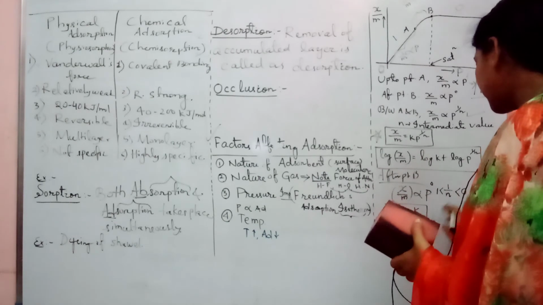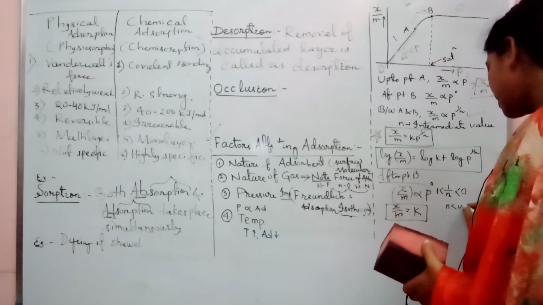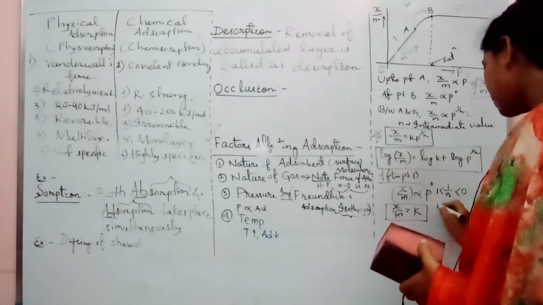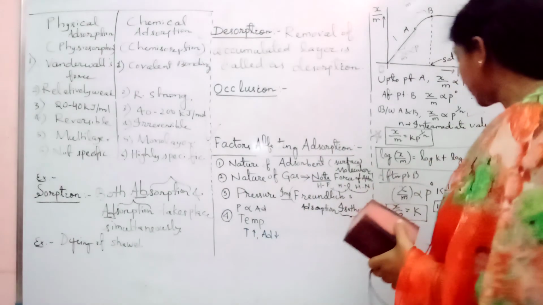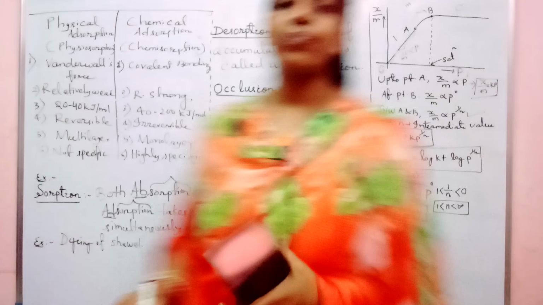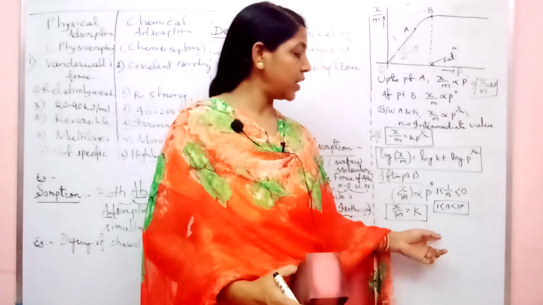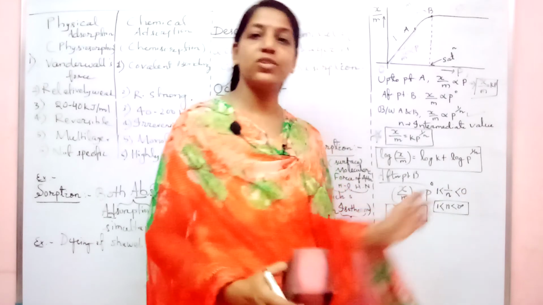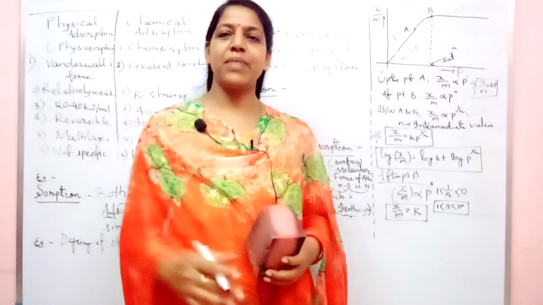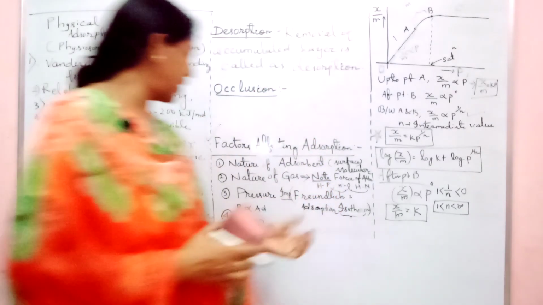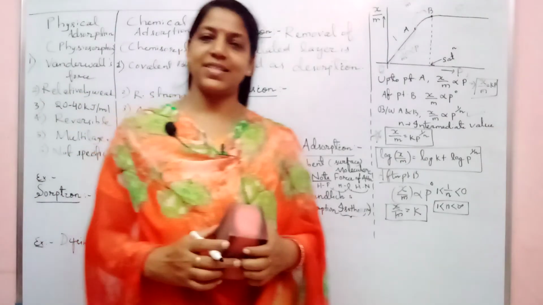Now if you take the reverse of it, what will you write? This is 1 by n. 1 by 0 is infinity, 1 by 1 is 1. So this is the value of n. Most of the time they ask this question also: what is the value of n? n will lie between infinity and 1, whereas 1 by n will lie between 0 and 1. Clear about it? In my next video, I'll explain the effect of pressure on adsorption.